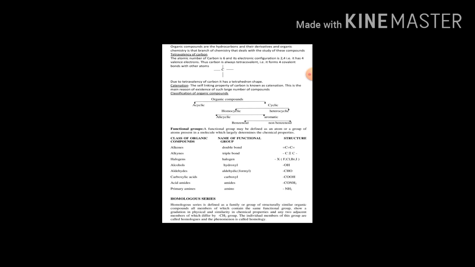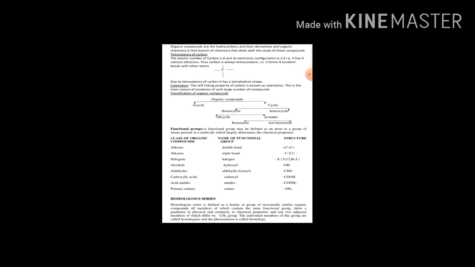What do you mean by alicyclic compounds? Alicyclic compounds are carbocyclic compounds which resemble aliphatic compounds in their properties. Examples are cyclopropane, cyclobutane, cyclopentane, and cyclohexane.